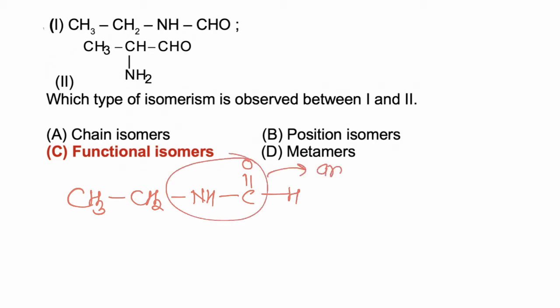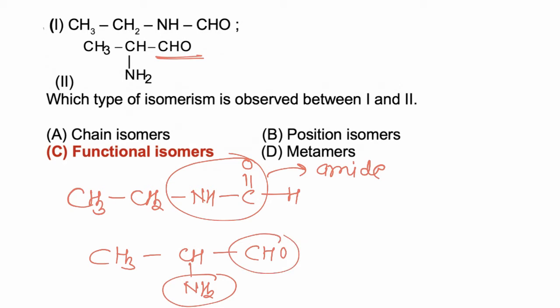While if we take the second example, CH3CH(NH2)CHO, this molecule has the principal functional group aldehyde and a subsequent amino group. So this molecule is an aminoaldehyde. So one is an aminoaldehyde, the other is an amide. These two compounds have different functional groups, hence they are functional isomers, and the correct option is C.